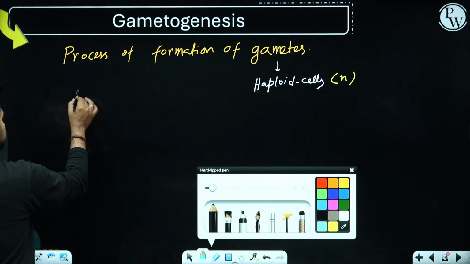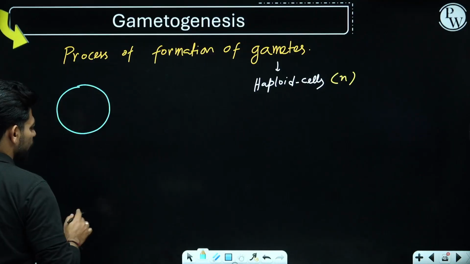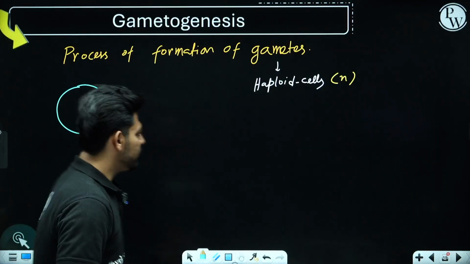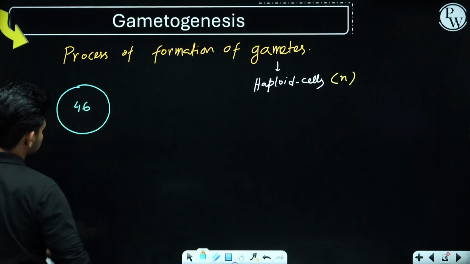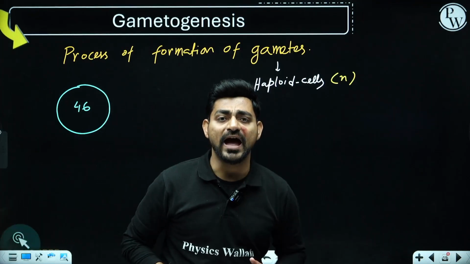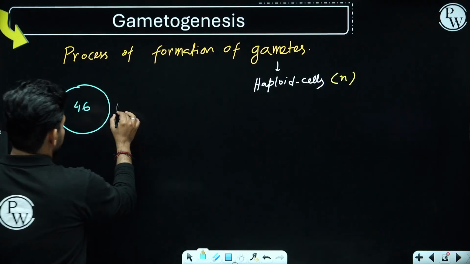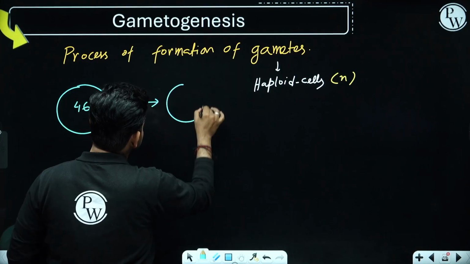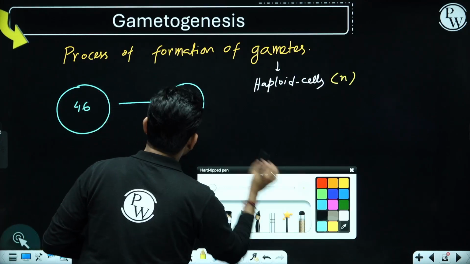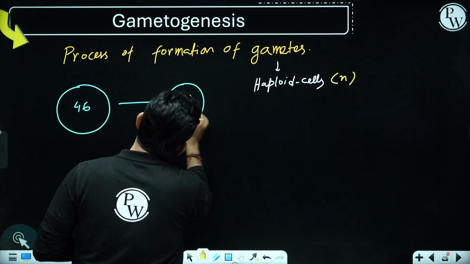If you consider a somatic cell of our body, a normal cell of our body, you will find that it has 23 pairs or 46 chromosomes. Whenever our body forms these haploid cells or gametes, you will find only 23 chromosomes in them.